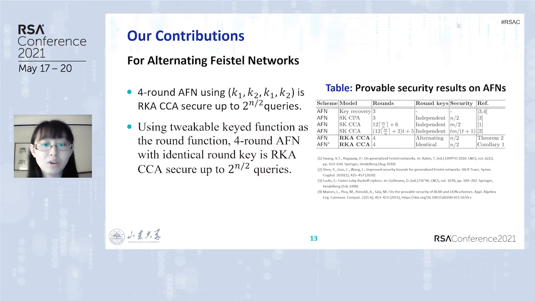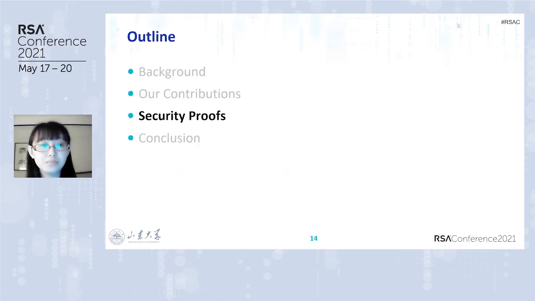And using a tweakable keyed function as the round function, 4 rounds of AFN with identical round keys is RK-CCA secure up to 2^(n/2) queries.